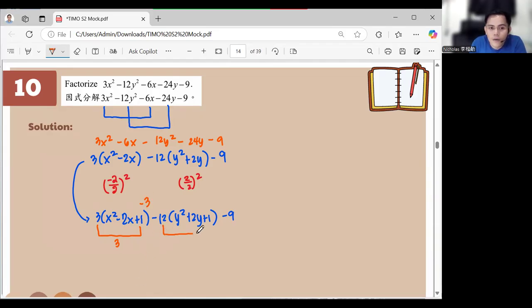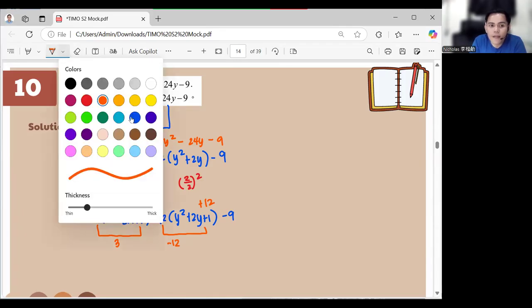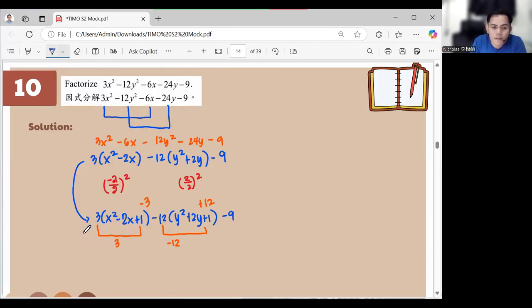Okay? In here, we did minus 12. So to negate it, to do nothing, we do plus 12. So simplifying everything in here, this part will become 3x squared minus 2x plus 1 minus 12 y squared minus 2y plus 1 minus 9 minus 3 plus 12. And that's equal to 0.